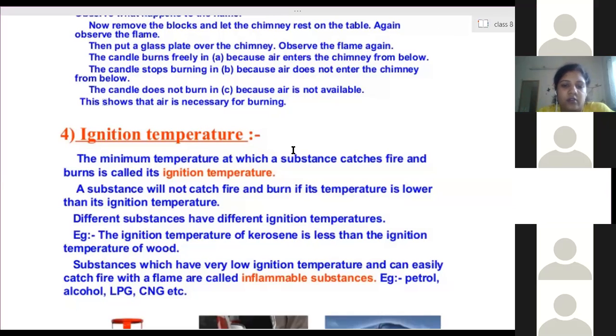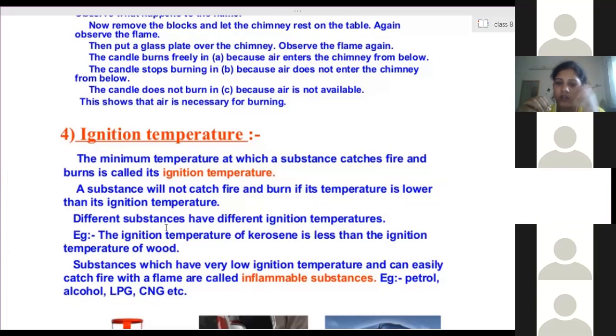Yes, ma'am. So different substances have different ignition temperatures. Now there are some substances which catch fire very easily, very quickly. So a very little increment in the temperature is needed, so that they immediately catch fire. Such substances we call inflammable substances, just like petrol. If we throw just a single matchstick into a container having petrol, it will explode. That container will explode. It immediately catches fire. The full liquid petrol will catch fire very quickly. So therefore it is called an inflammable substance.